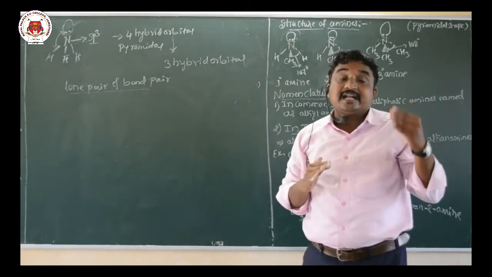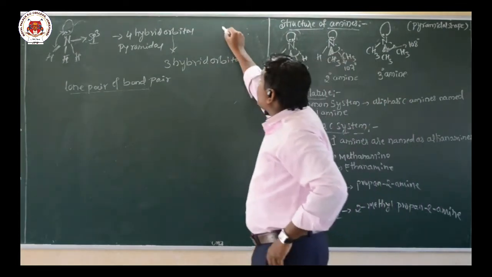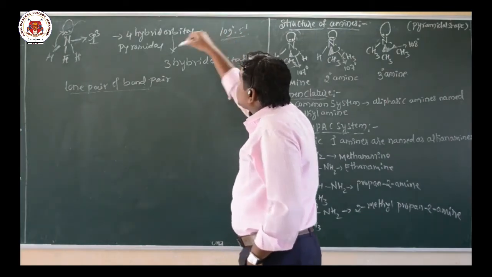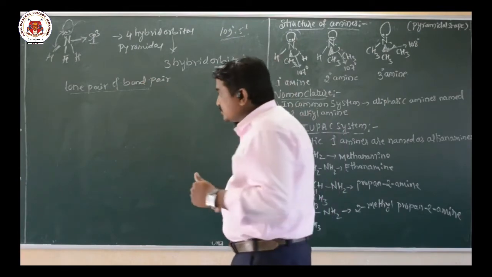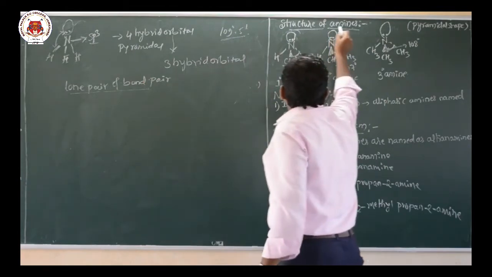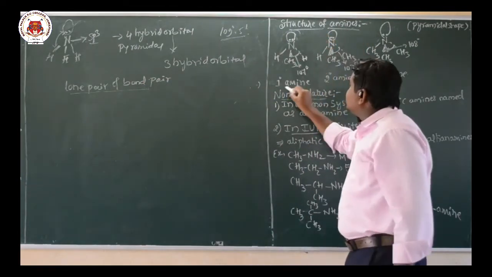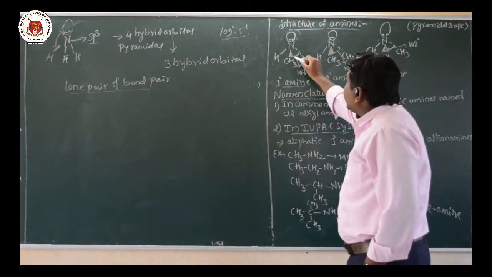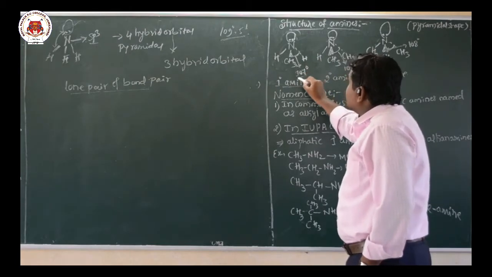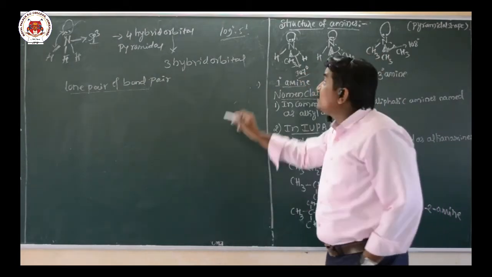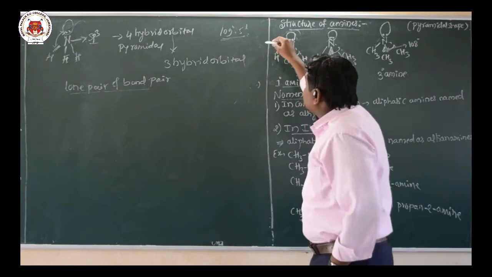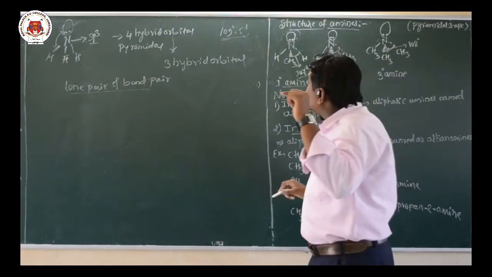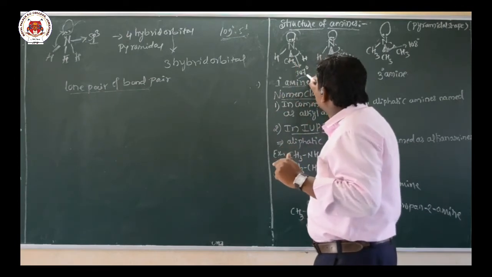Usually the tetrahedral bond angle is 109 degree 5 minutes. So due to this repulsion the bond angle reduces. Here I have written the structure of amines. Now this is a primary amine. In the primary amine, the bond angle is 107 degree. The normal tetrahedral bond angle is 109 degree 5 minutes, so the bond angle is reduced from 109 degree 5 minutes to 107 degree.